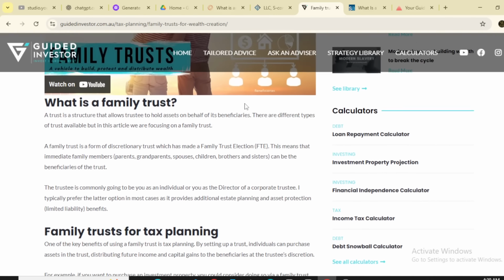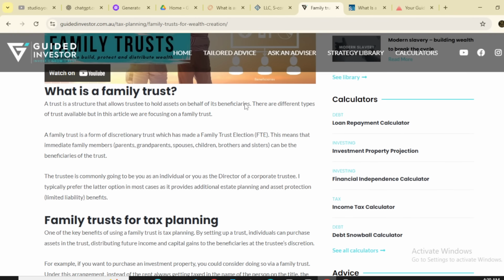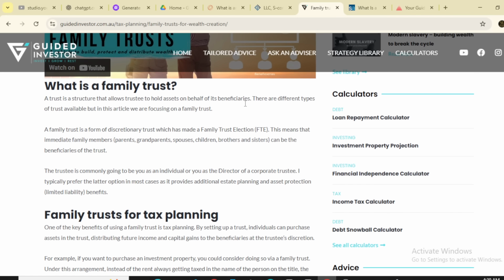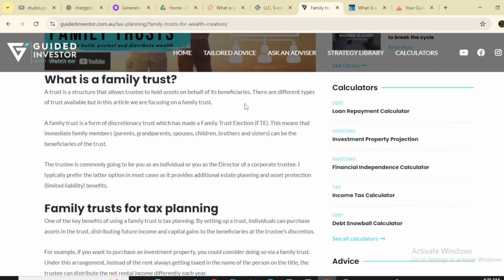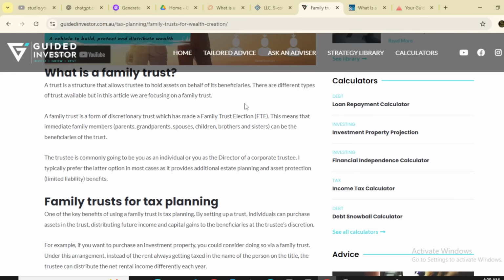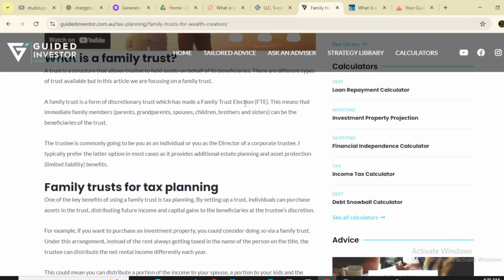What is a family trust? A trust is a structure that allows a trustee to hold assets on behalf of its beneficiaries. There are different types of trusts available, but in this article we are focusing on the family trust. A family trust is a form of discretionary trust which has made a family trust election.